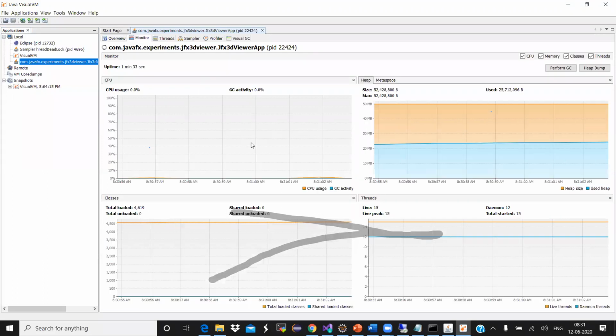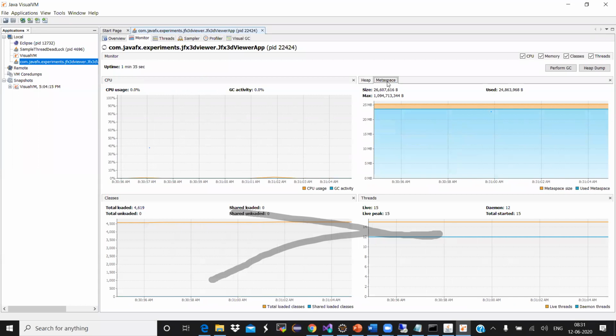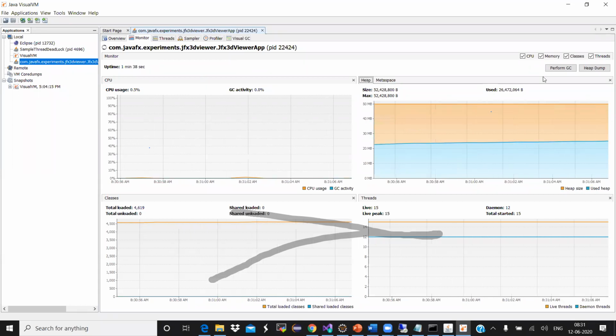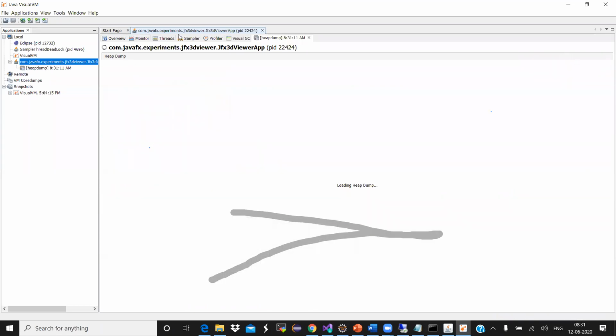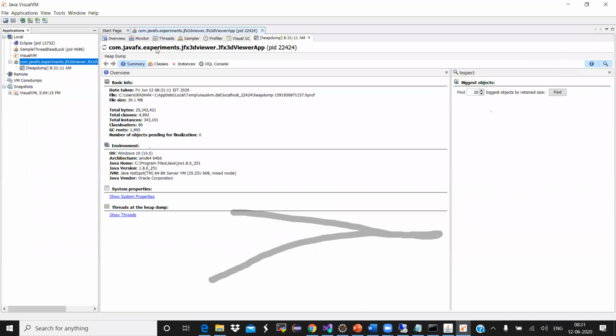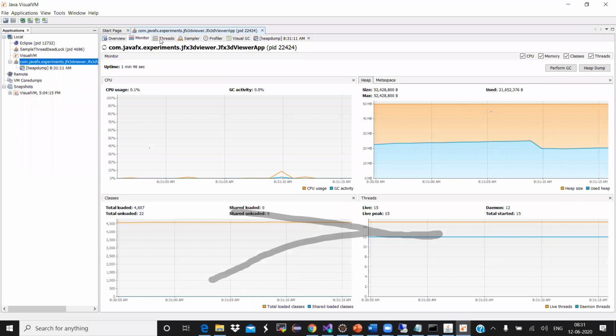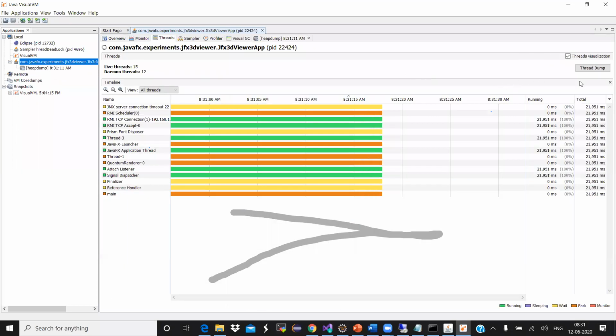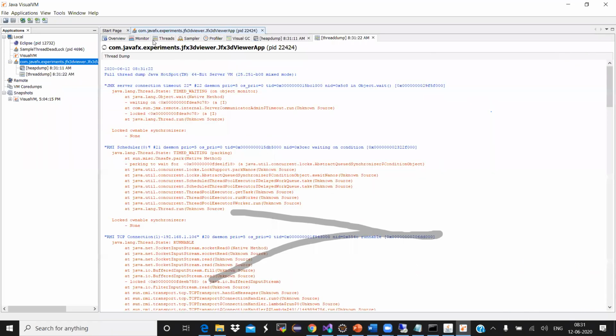So you can monitor all these things, heap, metaspace. You can perform GC. You can directly take a heap dump. The heap dump is captured. You can take a thread dump directly from here for all threads or live threads. You can take a thread dump like this. The thread dump will be created.